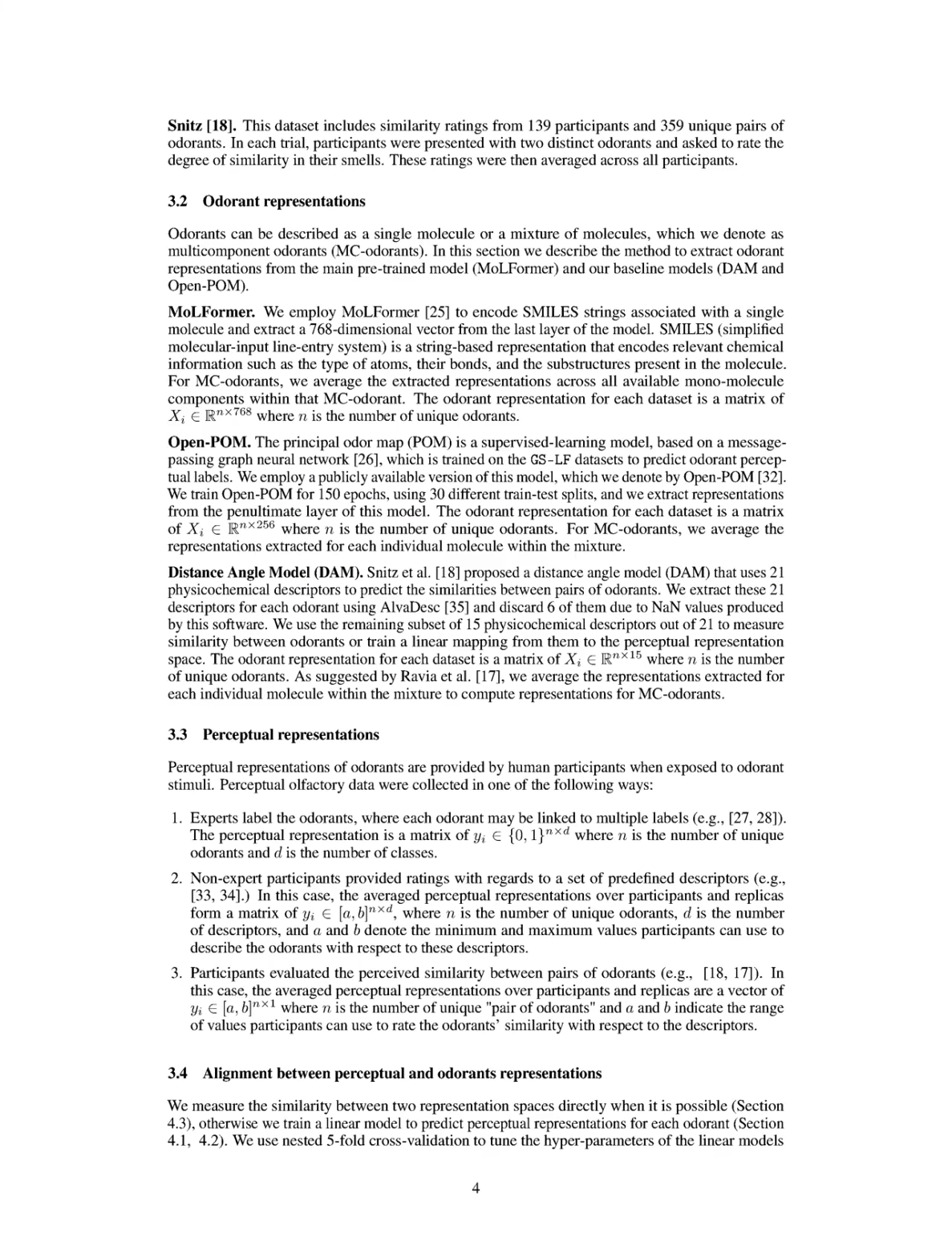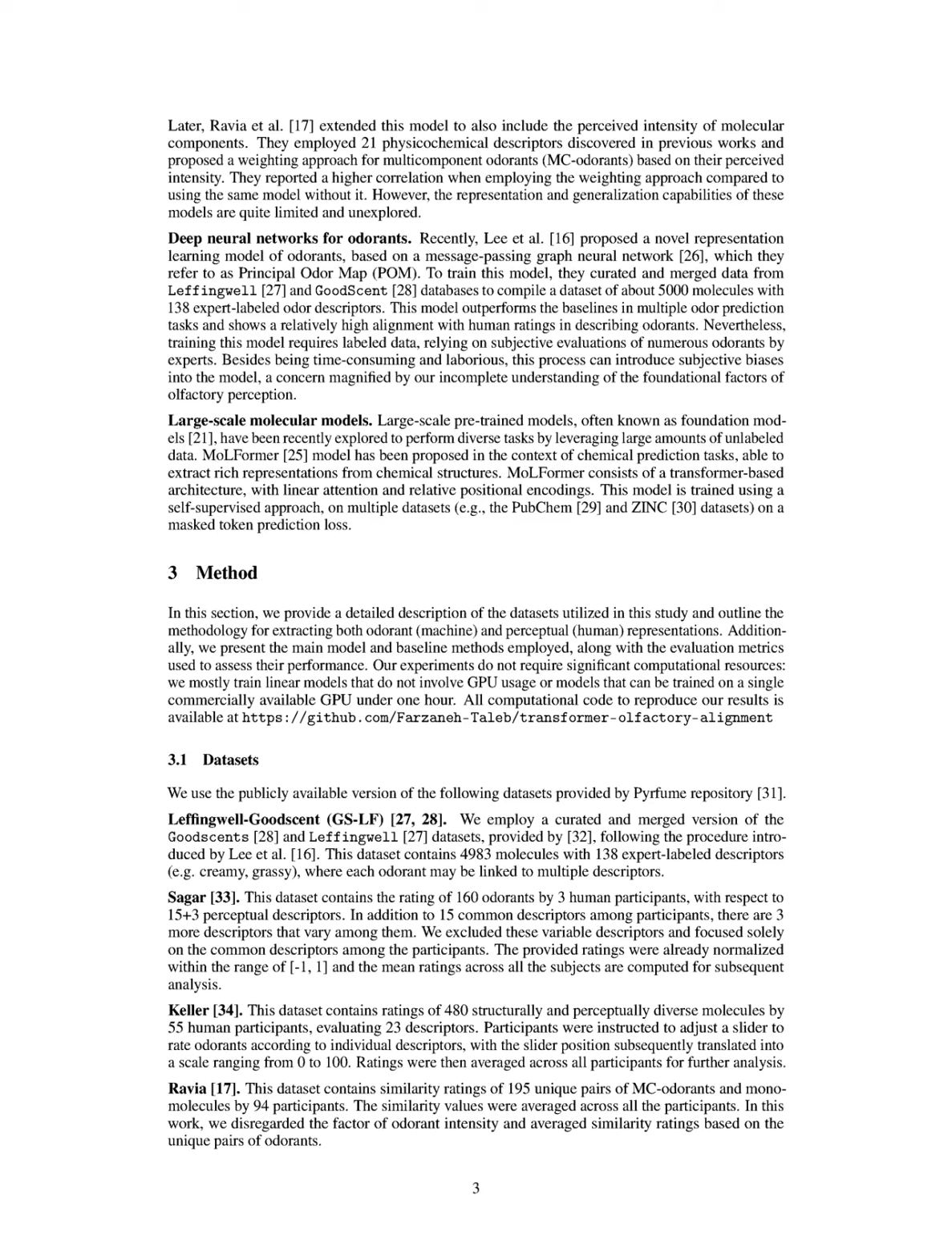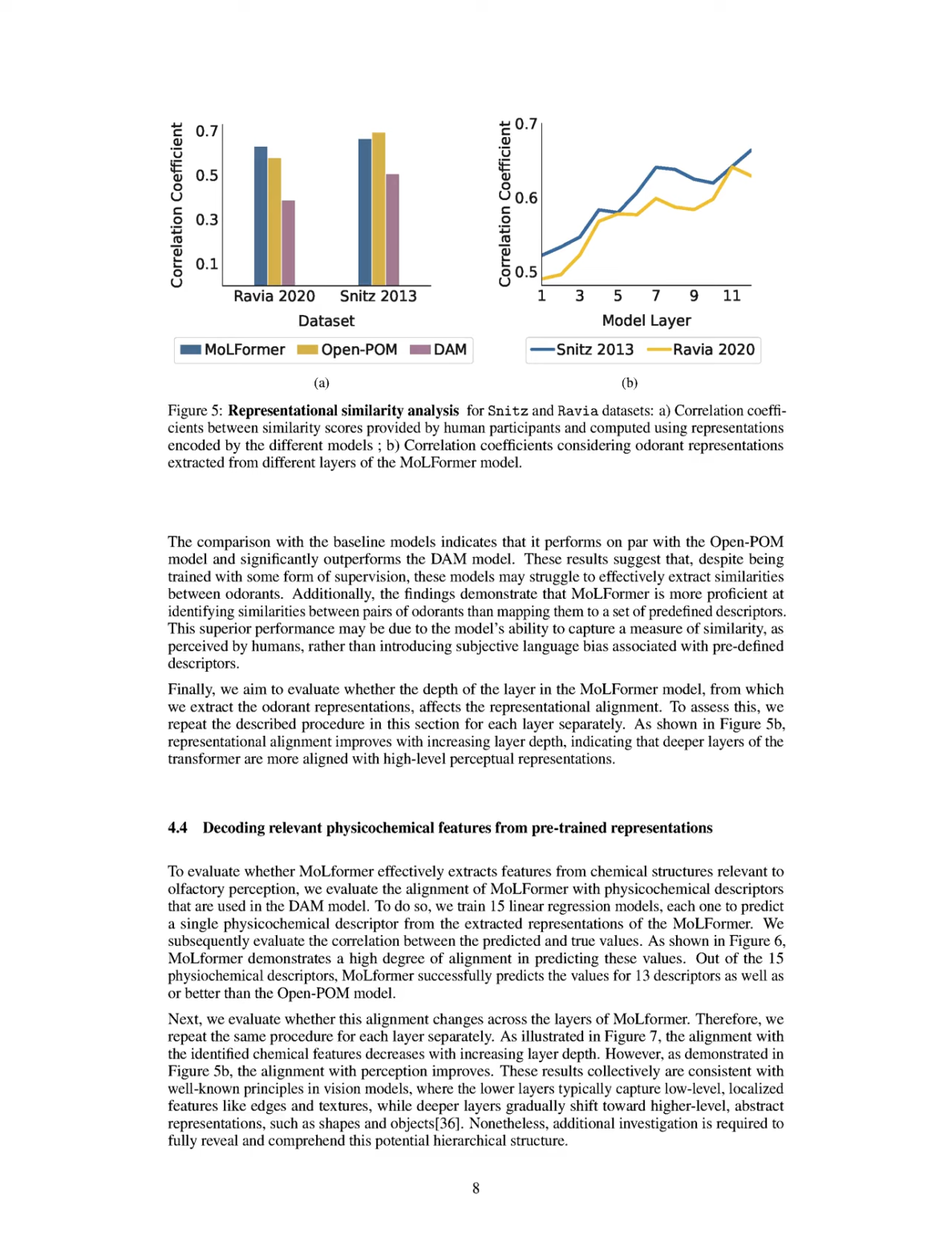To illustrate the inner workings of the Mulformer algorithm, consider the example of encoding a single odorant, such as vanillin, which has a specific chemical structure represented by its SMILES string. The first step involves inputting this SMILES string into the Mulformer model, which utilizes a transformer-based architecture to process the chemical information. The model then extracts a 768-dimensional vector from the last layer, capturing the relevant features of the odorant's